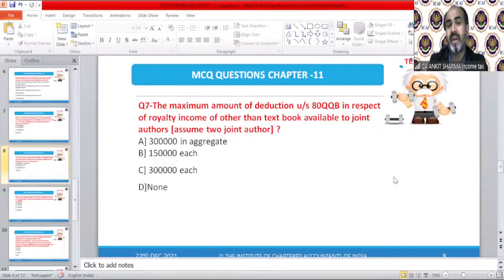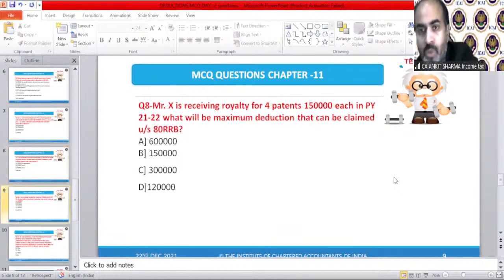3 lakh in aggregate, or 1.50 lakh each, or 3 lakh rupees each. Section 80QQB says the reduction available is 3 lakh rupees for each person. It is on an individual basis. The 3 lakh rupees is not per book, but per assessee. That means both can claim 3 lakh rupees individually. So it's not per book, it's per person. So the correct answer is C. Question 8.